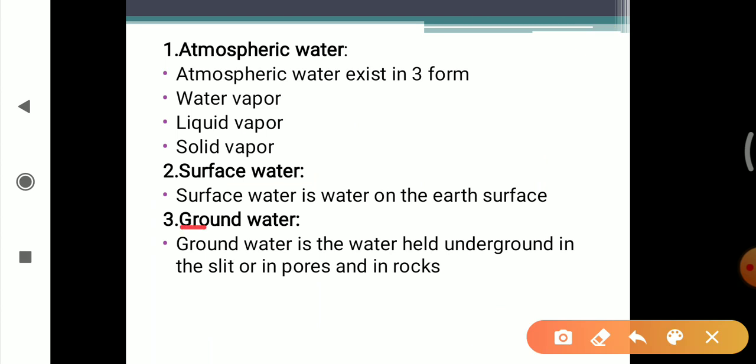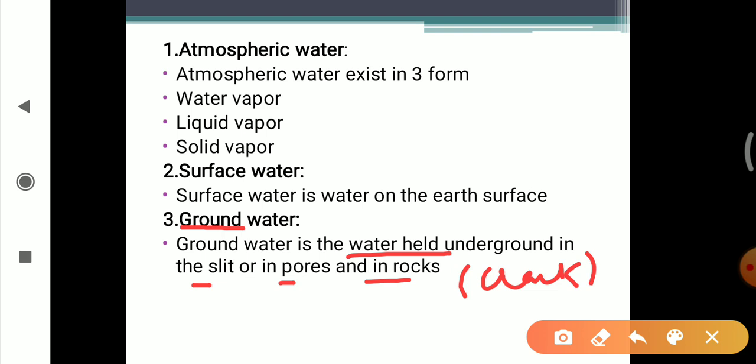Now the third is groundwater. Groundwater is the water held underground in the soil, pores and rocks. In the rock, it is held in the form of cracks. In simple words, groundwater is the water present beneath the surface water.